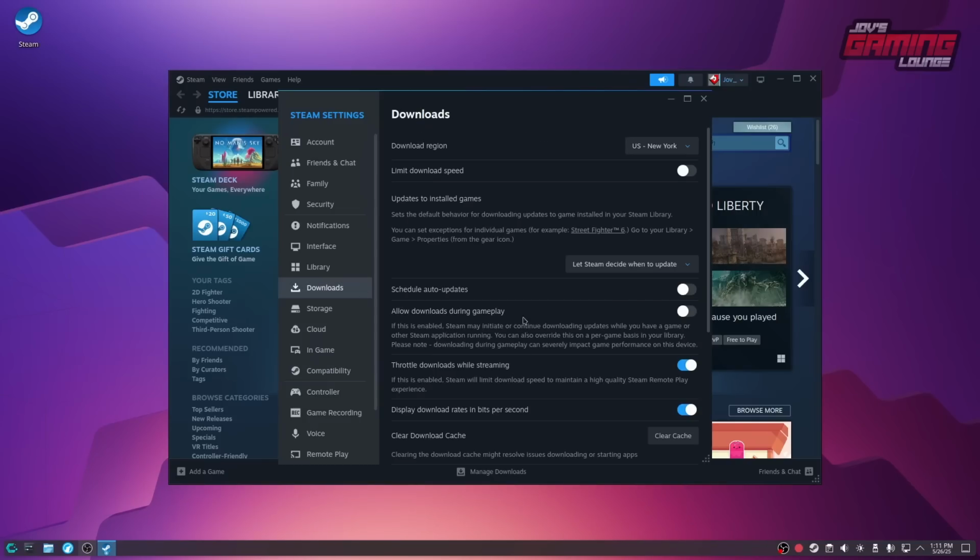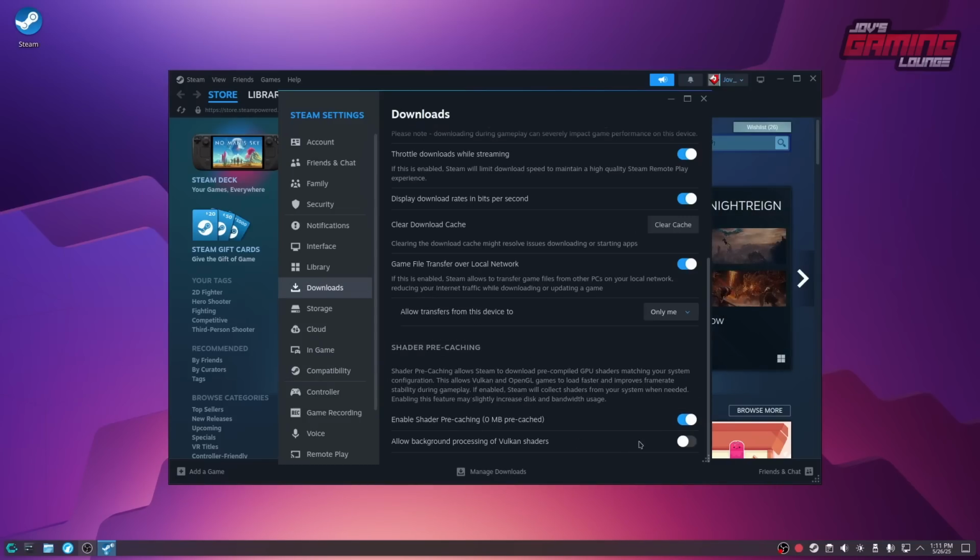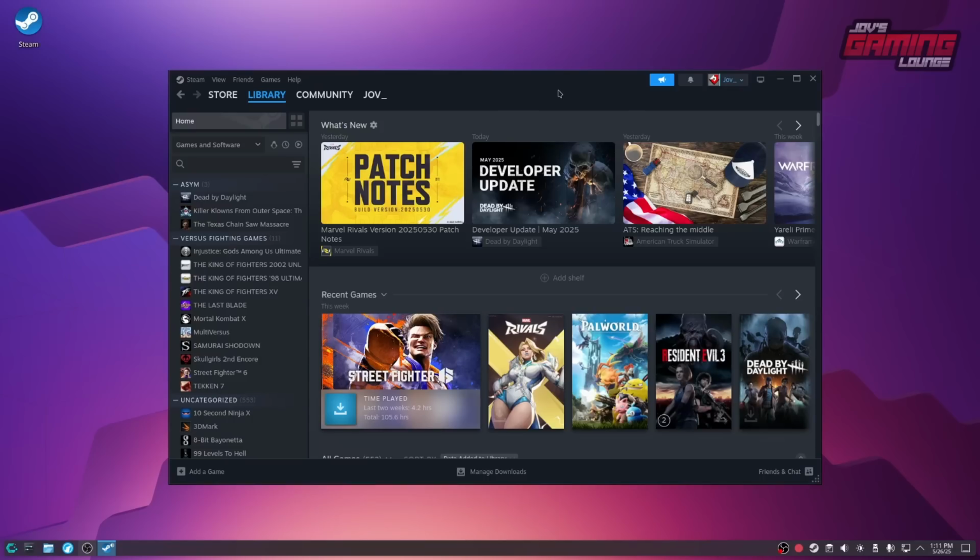One thing I like to personally do is go into downloads, and I like to turn these two things off as they're no longer necessary. As you can see, there's a descriptor here. Read it and see if this will benefit you. I prefer not having it on. All right, from here, we're going to install a few games and I'll show you the performance of the games.